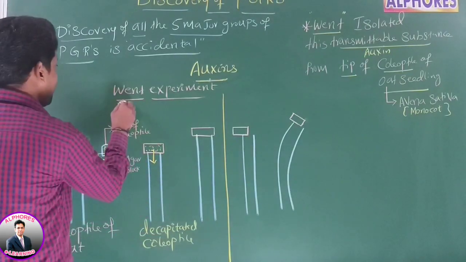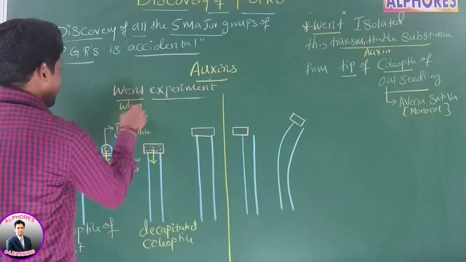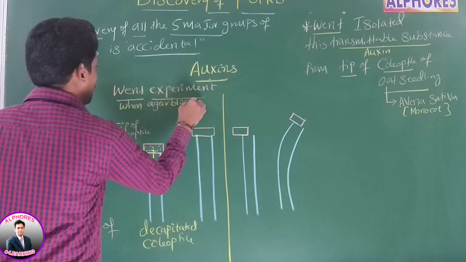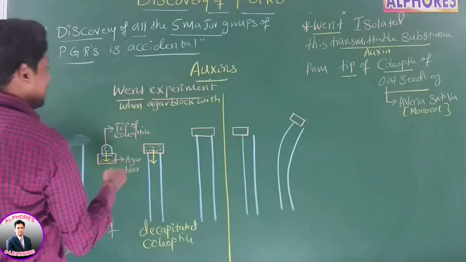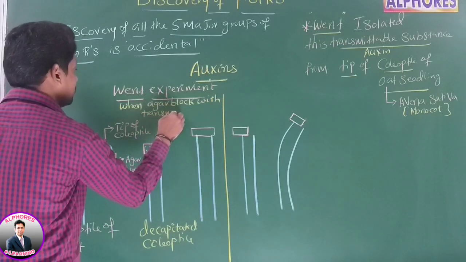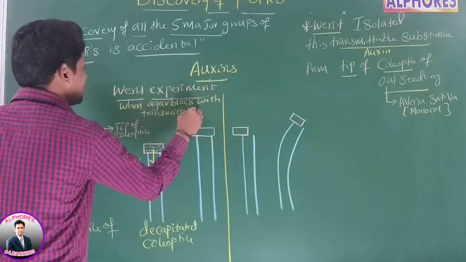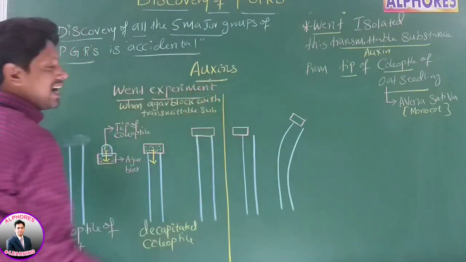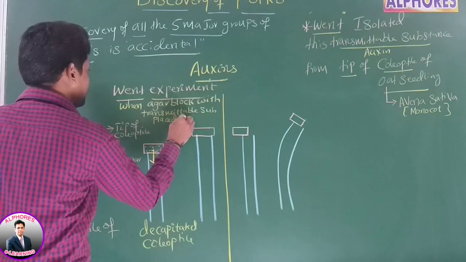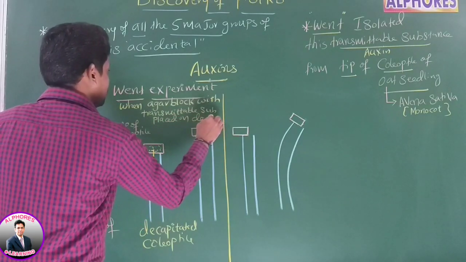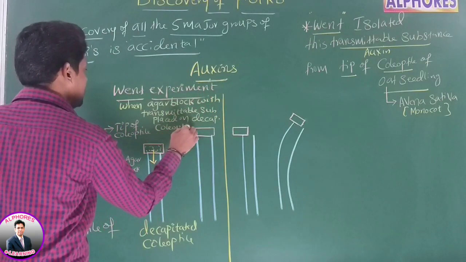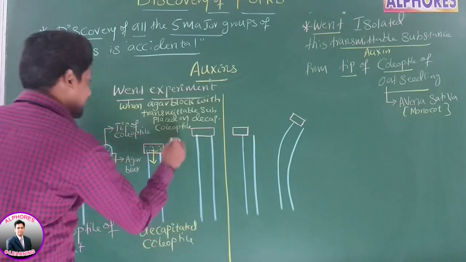Is it okay? Therefore, when agar block with transmittable substance is placed on decapitated coleoptile, what has taken place?